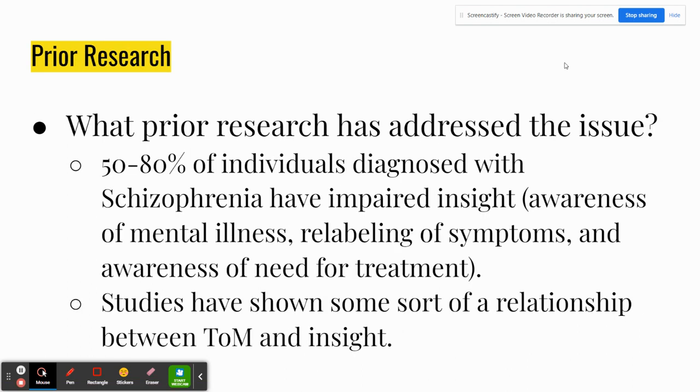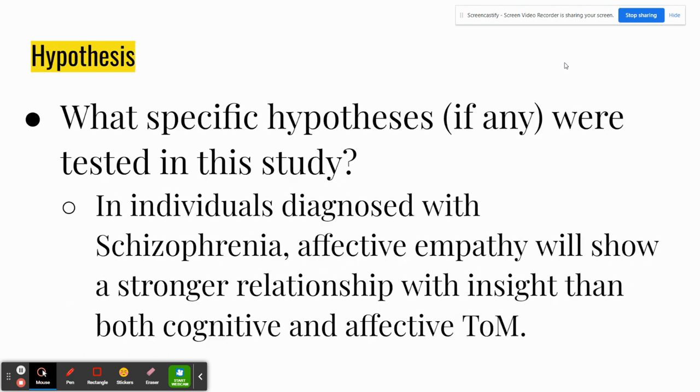Cognitive TOM is knowledge about beliefs of other people via perspective taking, and affective TOM is knowledge about other people's emotions via perspective taking. Prior research. What prior research has addressed the issue? Based on several other studies, this number has been concluded: 50 to 80% of individuals diagnosed with schizophrenia have impaired insight. To define insight a little more, it's the awareness of mental illness, relabeling of symptoms, and awareness of need for treatment. Studies have also shown some relationship between TOM and insight.